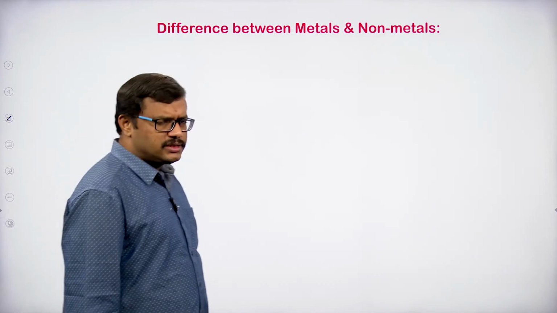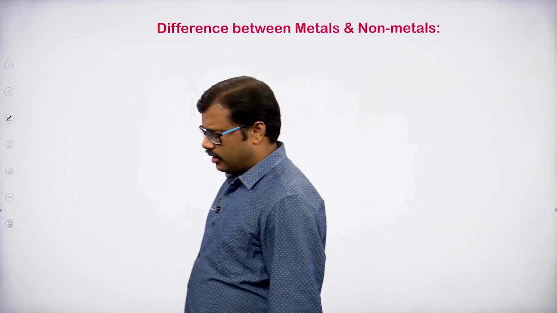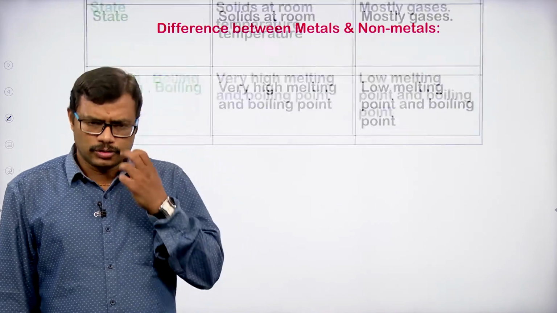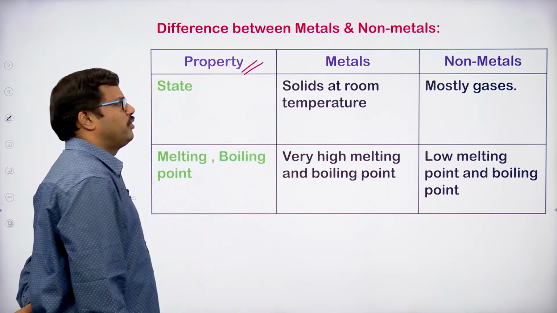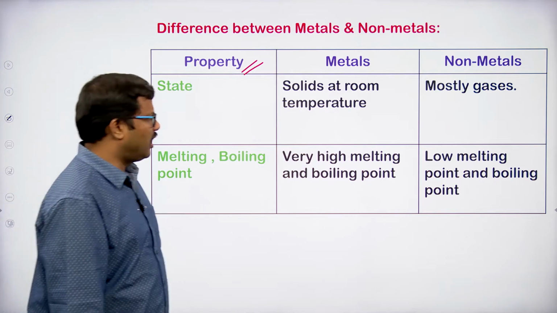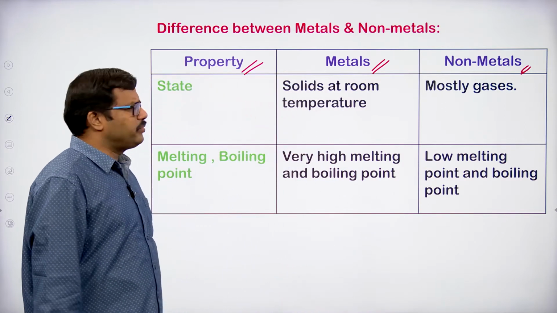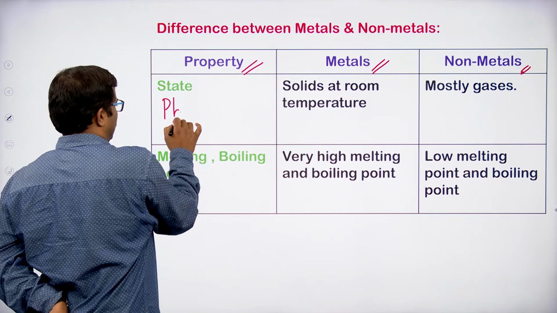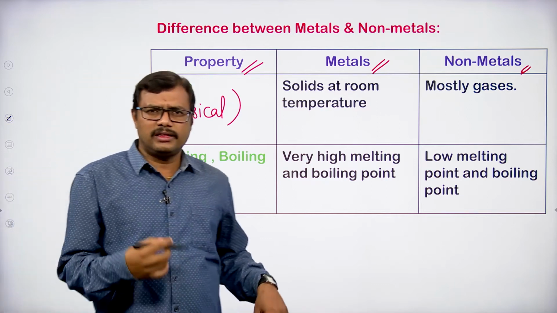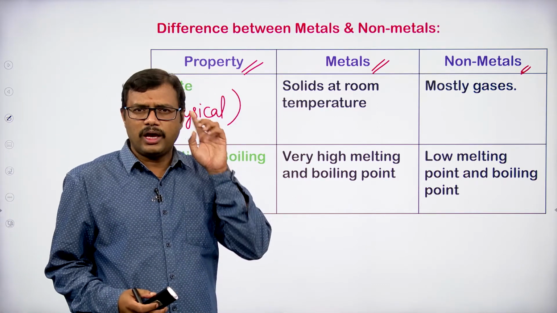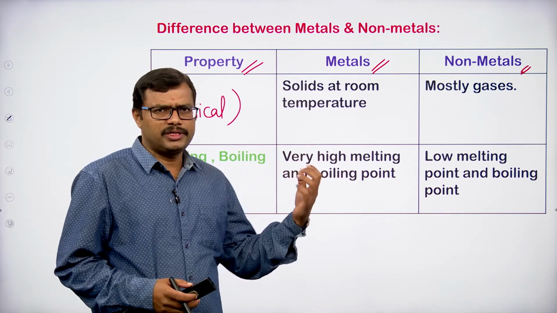So let us find some differences between metals and non-metals. Let us discuss some of the differences that we come across in the case of metals and non-metals. In the first column we are going to take the property which we are going to compare between metals and non-metals. When you observe the state, state means physical state, that is their appearance under normal condition: whether they are present in the form of a solid, a liquid, or a gas.